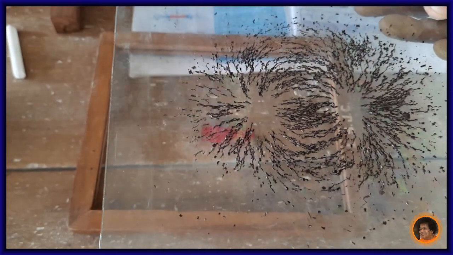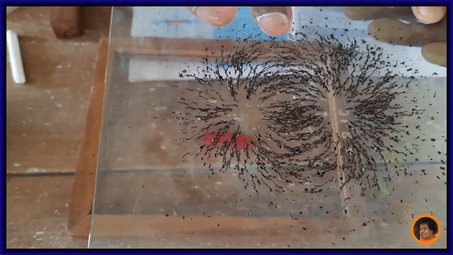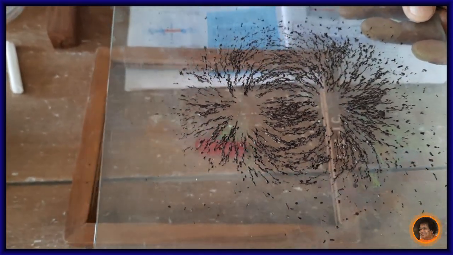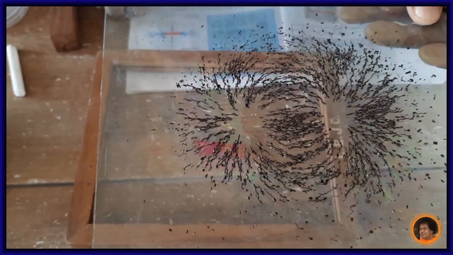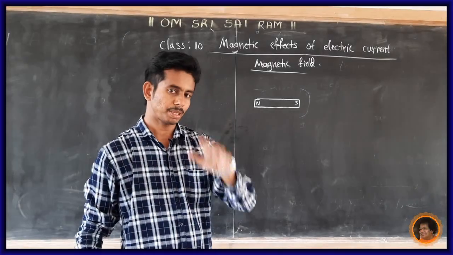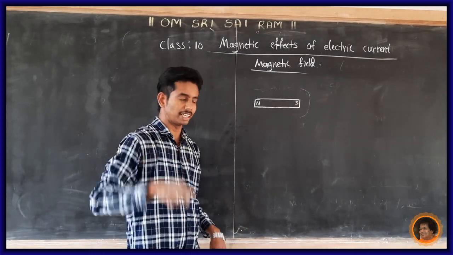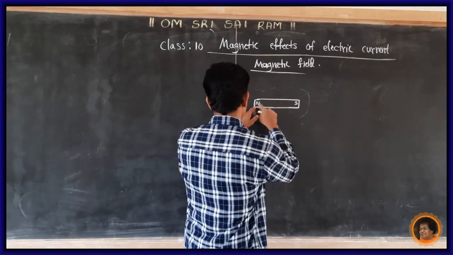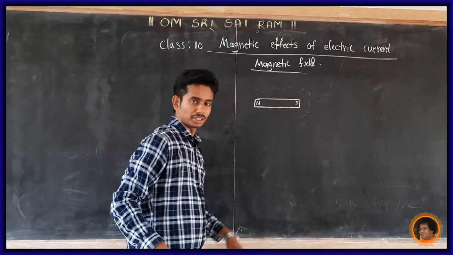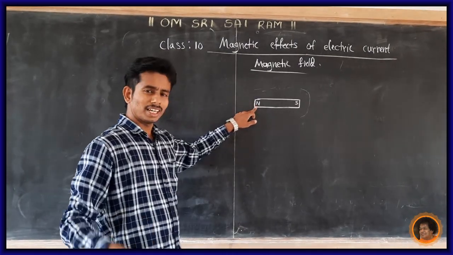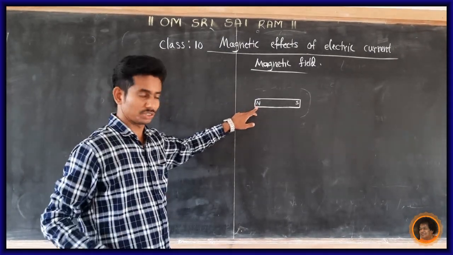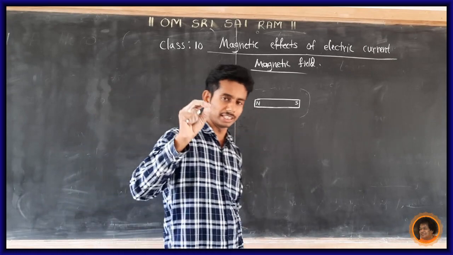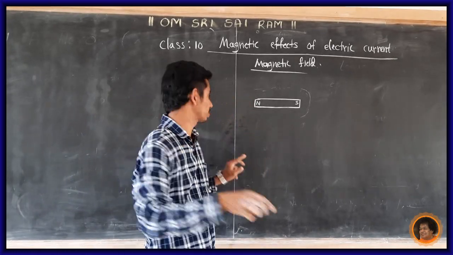So we get the magnetic field and magnetic field lines from a bar magnet with the help of iron filings. From the experiment we get the magnetic field and field lines. Now this is the north direction, this one is the south direction. What is the direction of magnetic field lines? The direction of the magnetic field line is always north to south.